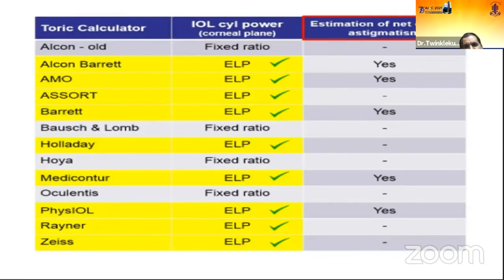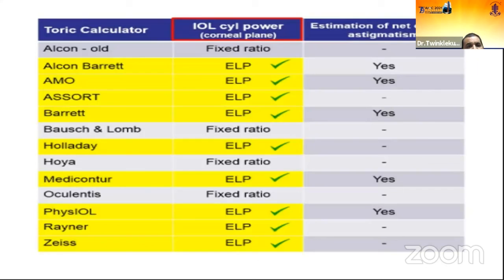Now, why this is important is because suppose you are operating on a patient on the Hoya or Medicontur platform, and you are using those calculators which have a fixed ratio, and the patient has very high myopia or very high hyperopia, there are chances of error still there. So at that time, rather than using their own fixed ratio calculator, you should shift towards the other available online calculators.